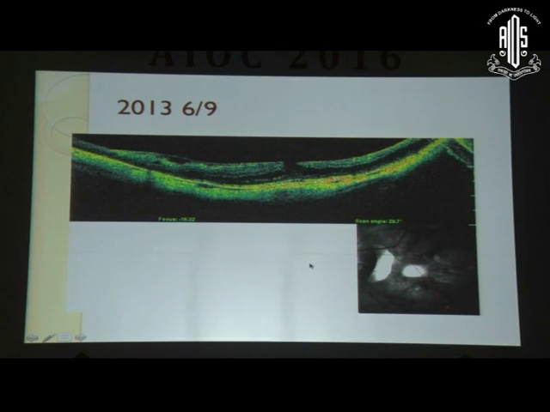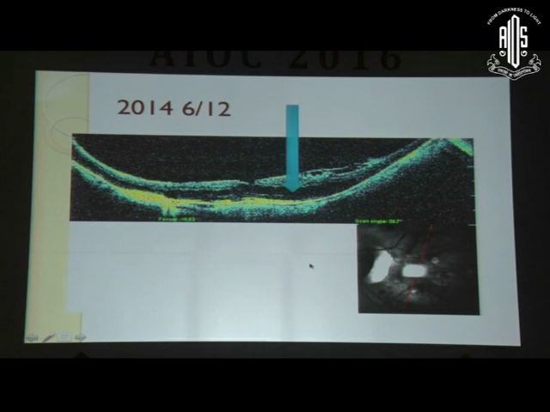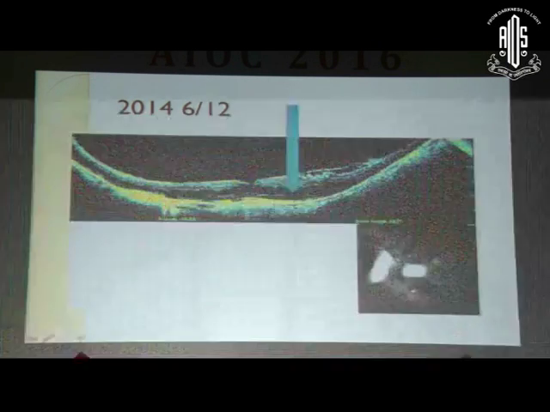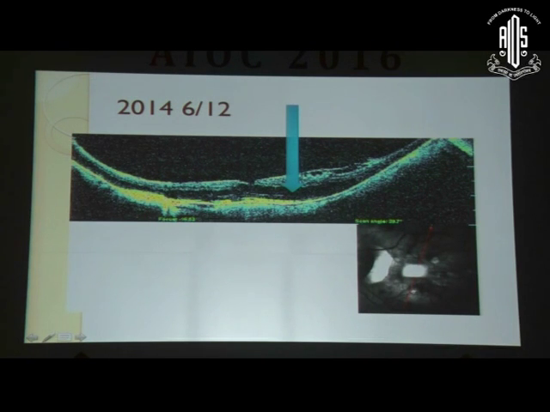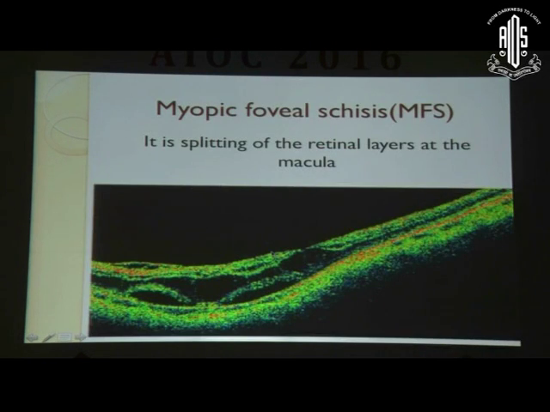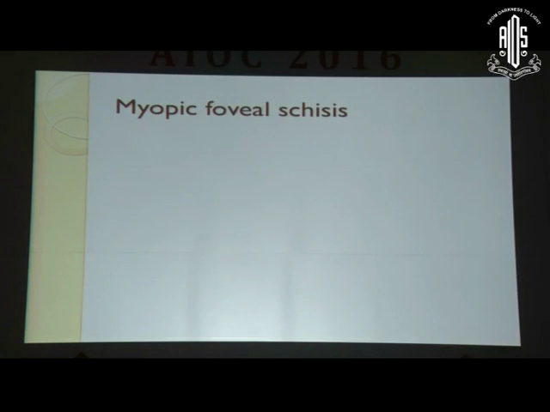Patient's vision was 6/9. We followed him up. 1 year later, vision is slightly dropped to 6/12. Patient is slightly symptomatic, and then you can see that that gap has increased. So this is myopic foveal schisis, which is nothing but splitting of the retinal layers at the macula. Also, it is known as myopic traction maculopathy, myopic retinoschisis. Various names have been given to it to confuse.